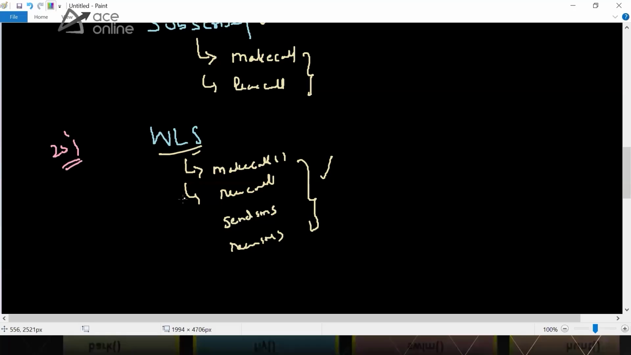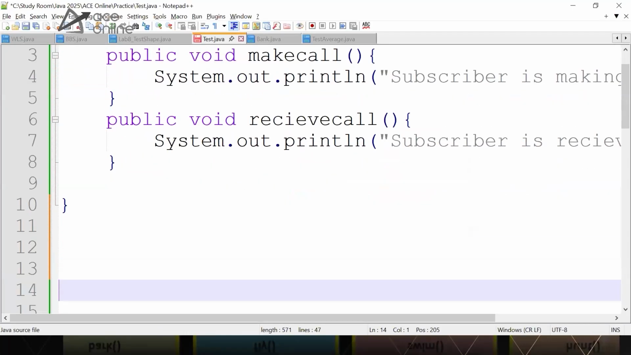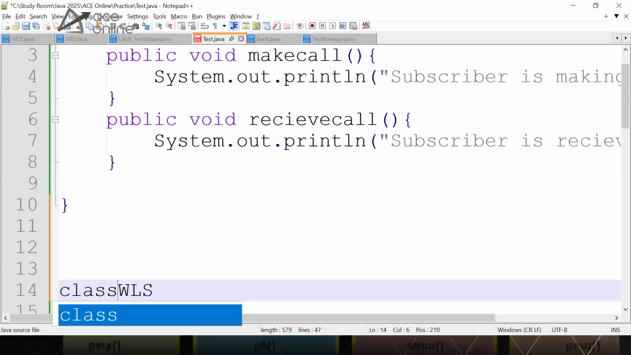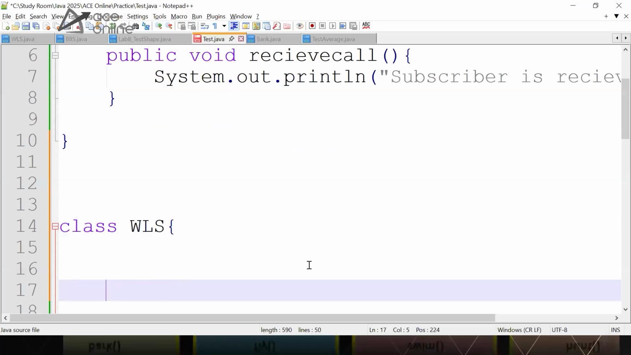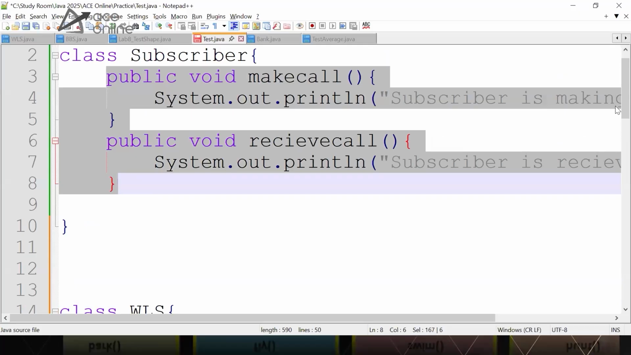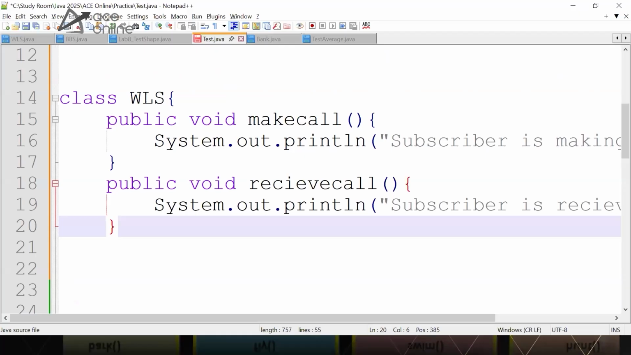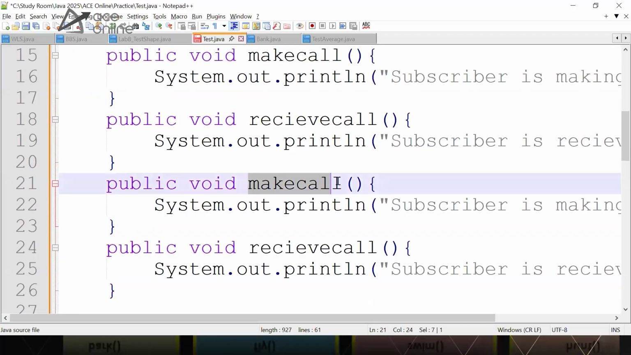So now my question to everyone here, do I need to write all these features in the WLS class? Let's say I wanted to make a class called WLS. Then I will be having all these features. What are the features here now? Features are make call, receive call. This is already there, so I will take those features as it is. Then I may have other features as well, like send SMS.